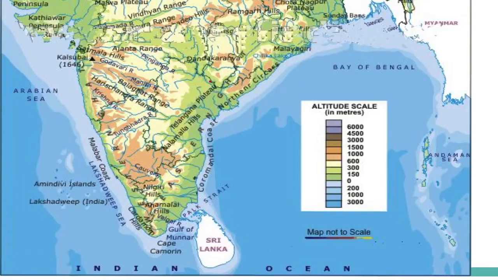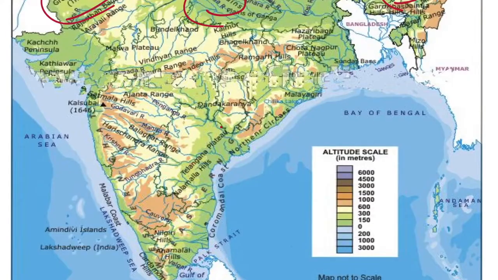To the south of the northern plains lies the peninsular plateau. It is triangular in shape and the relief is highly uneven. This is a region with numerous hill ranges and valleys. A peninsula is a piece of land that is surrounded by water on three sides. The Aravalli Hills, one of the oldest ranges of the world, border it in the northwest. The Vindhyas and the Satpuras are the most important ranges.